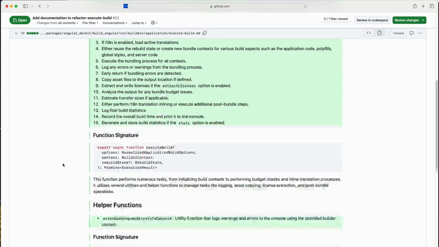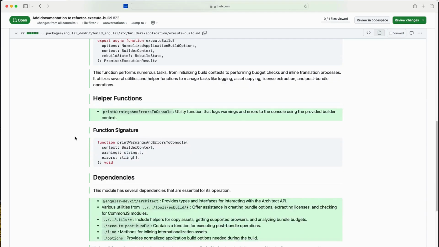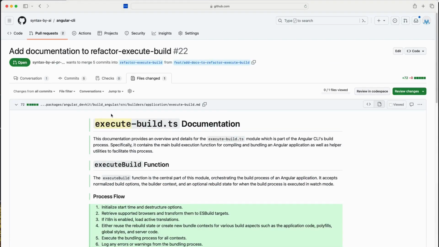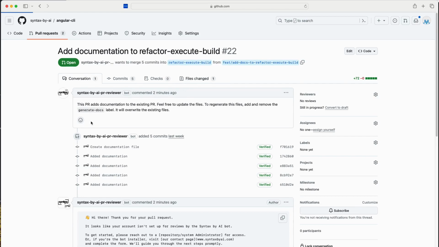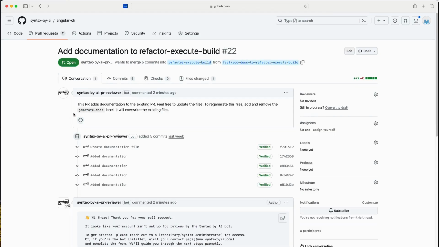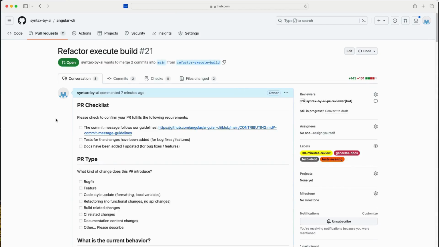We have a signature of the function, we have some helper functions generated, and dependencies, right? Okay, so once we are happy with, for example, these files, we can obviously merge this into our branch, right? So yeah, that's the flow.